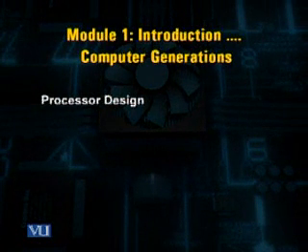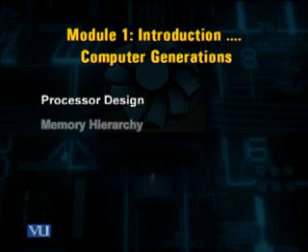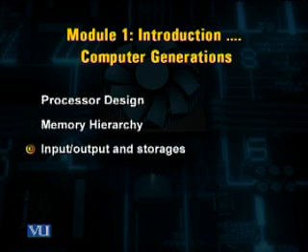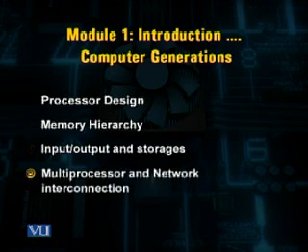However, we then talked about the computer architecture and its different attributes from 4 different perspectives. These perspectives were the processor design, memory hierarchy, input, output, and storage systems, and multiprocessors and their use in networks.